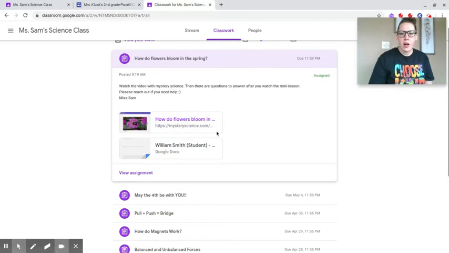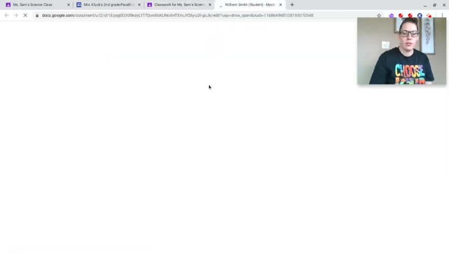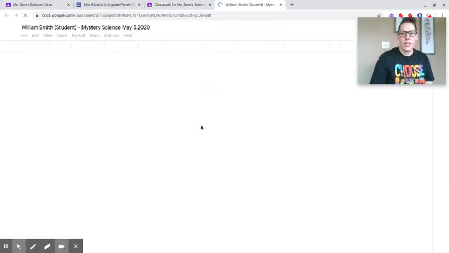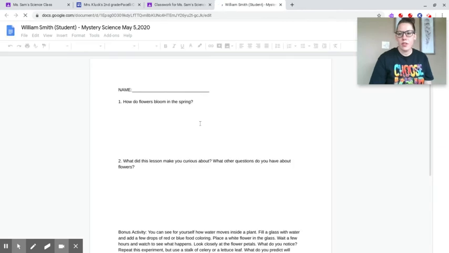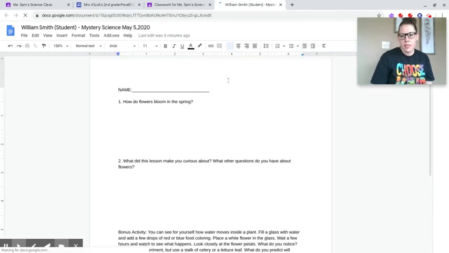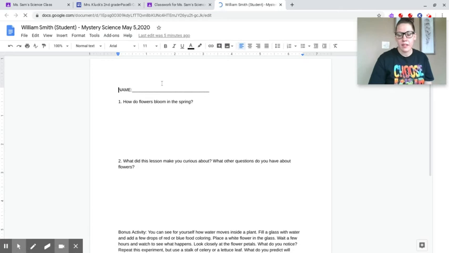When you're all done watching it, you're going to click on your Google document. You don't need to worry about hitting save. This is automatically going to save for you. You don't necessarily need to type in your name. I know whose it is by the name that's at the top of the document, but if you'd like to for good practice, I'm okay with that.